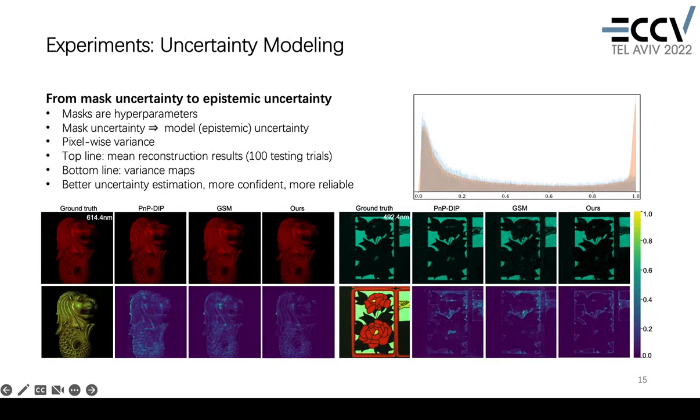At last, we visualize the uncertainty modeling. The observed mask distribution is shown in blue, while our learned mask distribution is shown in orange. In the bottom line, we visualize the variance map, or to say the uncertainty map, of different methods. The darker it is, the better the uncertainty estimation, the more confident the network is, and thus more reliable.